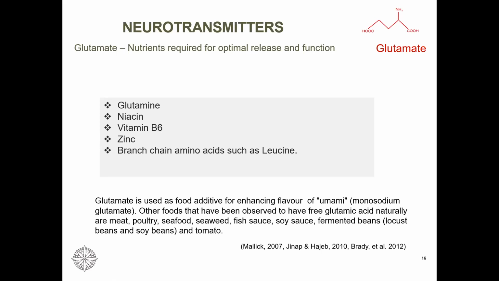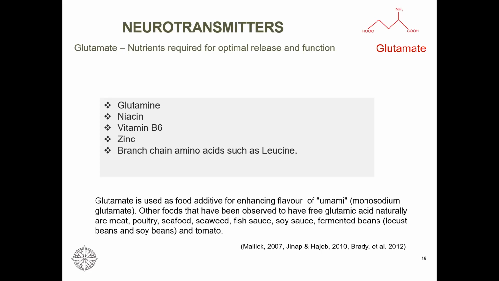So if you have a client in future who comes to you with imbalance of neurotransmitter, you notice that they have anxiety issues or depression, then think about vitamin B6 and then zinc. Among branch chain amino acids, they donate amino group when we are synthesizing glutamate. Why is zinc important? Zinc is necessary for the receptors of glutamate to act. That is NMDA.